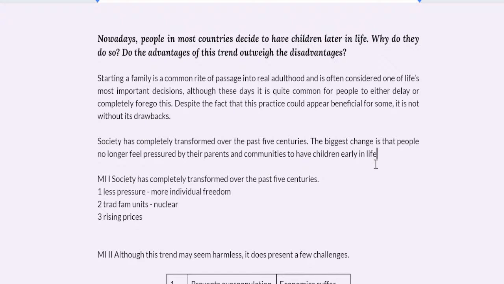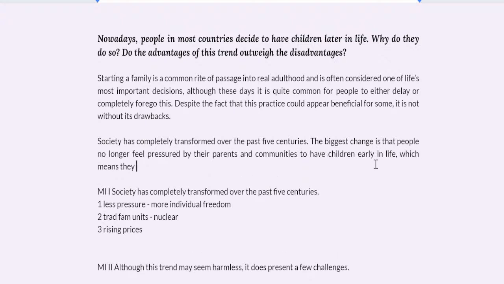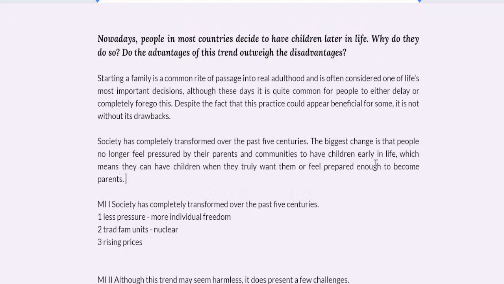The biggest change is that people no longer feel pressured by the parents and communities to have children early in life, which means they can have children when they're really ready, when they truly feel ready, truly want them, or feel well prepared enough to do so, to become parents, right? Which means they can have children when they truly want them.